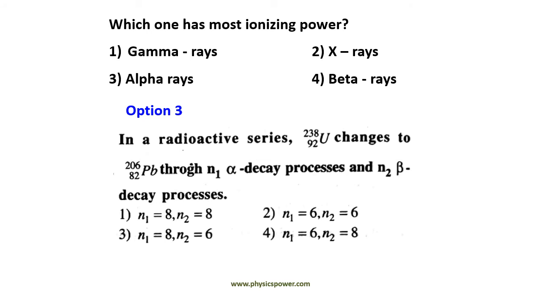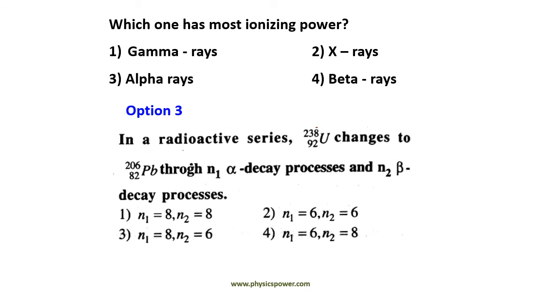Here, if one alpha particle comes out from a particular nucleus, then the Z number decreases by 2 and the mass number decreases by 4. But if a beta particle comes out from the nucleus, then the mass number will not change, only the atomic number increases by 1. Here beta decay means you have to consider negative beta decay only, not positive decay. So one electron comes out means the Z number increases by 1 but the mass number remains the same. So the mass number is not affected by beta. So with respect to alpha, if you analyze, then you will get the perfect answer.